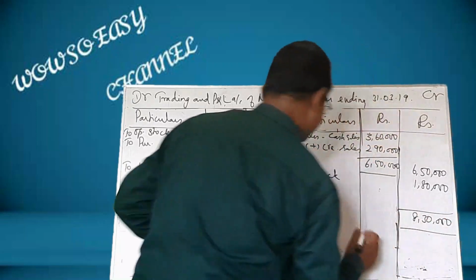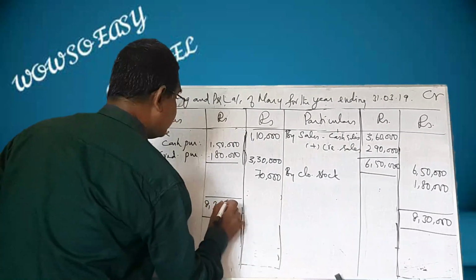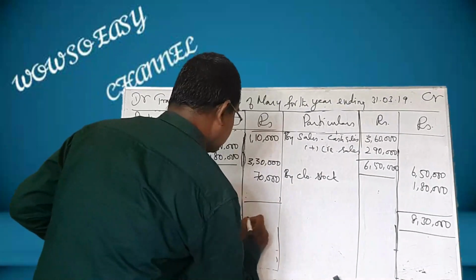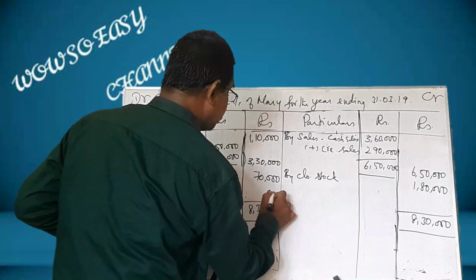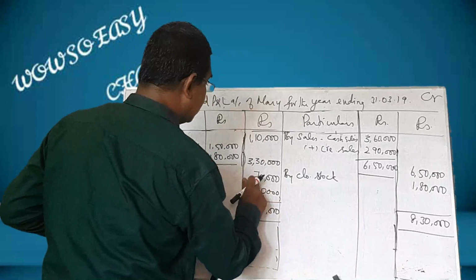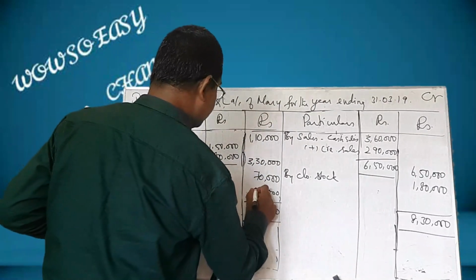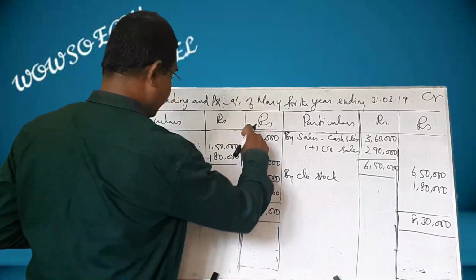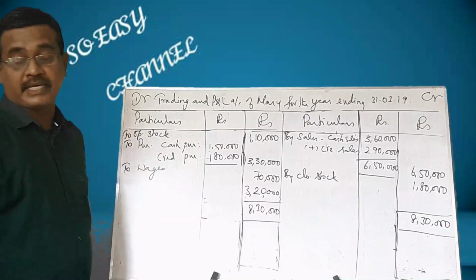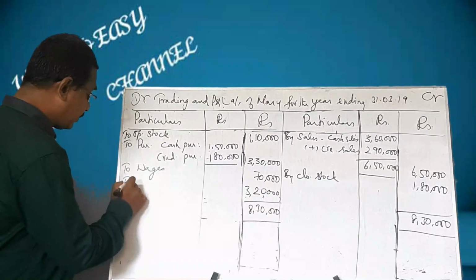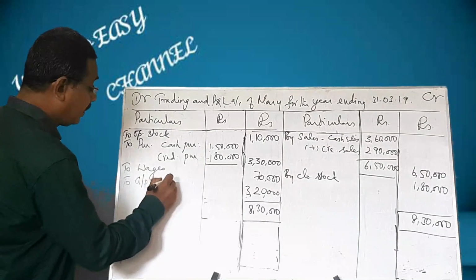8,30,000. This comes to 3,20,000 and this should be taken to P&L credit side, gross profit transferred to P&L account.